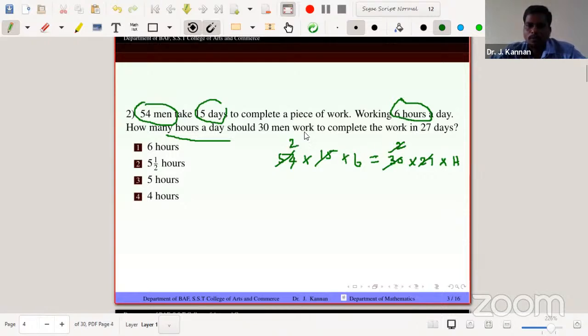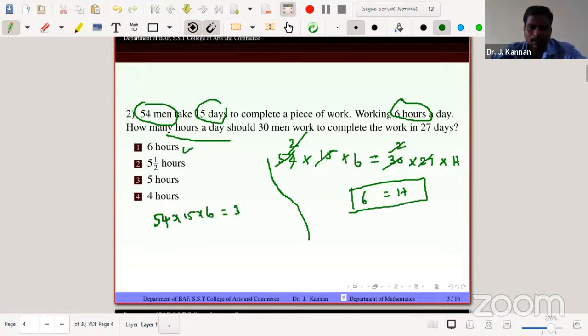So cancelling 2, and just h equal to 6 hours. So here also 6 hours per day. And one more thing, suppose you are logically very strong, then just think about 54 into 15 into 6 equal to 30 into 27 into some h. Here just focus on two terms. Here 15 into 2 into 27. 2 into 27 actually 54. So 15 into 54, 15 into 54 same. Therefore h equal to 6, no problem.